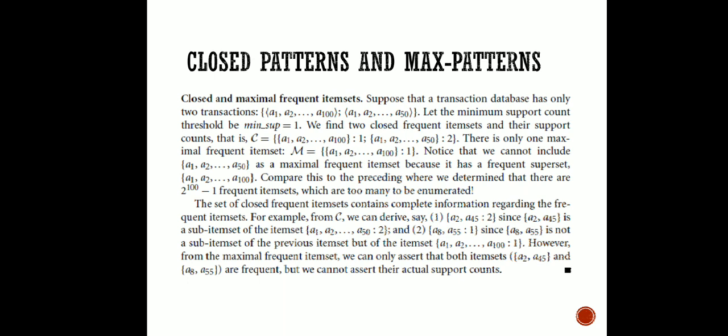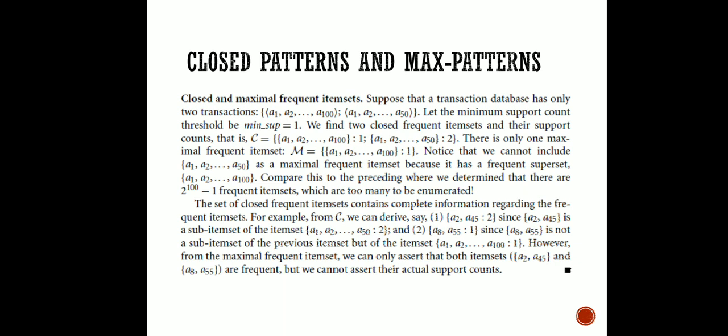Okay, we are saying that its support count is 2. Why? Means how are we going to derive it? You can see here A2 comma A45 is a sub item set of the item set from A1 to A50. So you can see that its support count, we have already considered it to be 2, right? So the occurrence of this pair A2 comma A45 will totally depend on this smaller set A1 to A50. So its count will be 2 only, right?